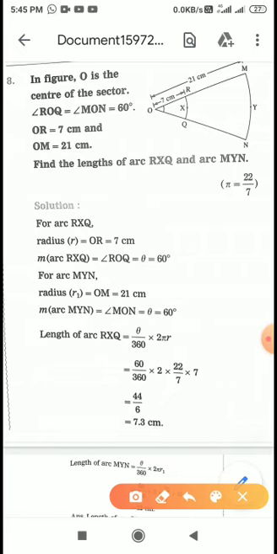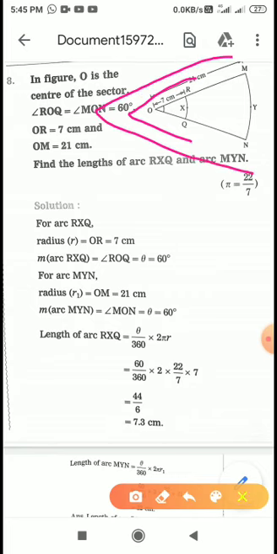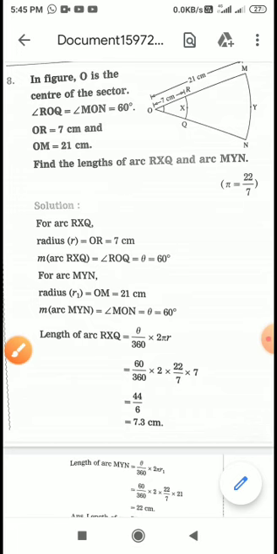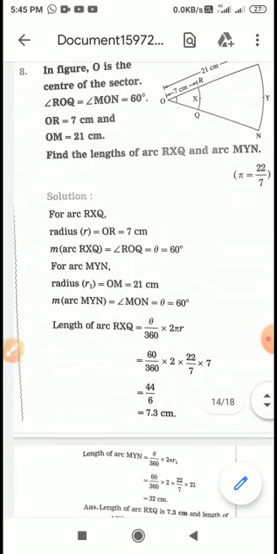O is the center of the circle. Angles ROQ and MON are given 60 degree. ROQ, you can see, means this angle, and the total angle is actually the same. These two angles are given 60 degree. OR is given 7 here.